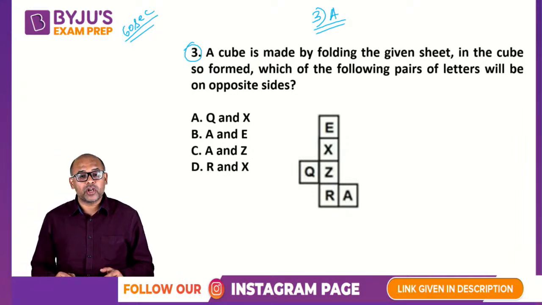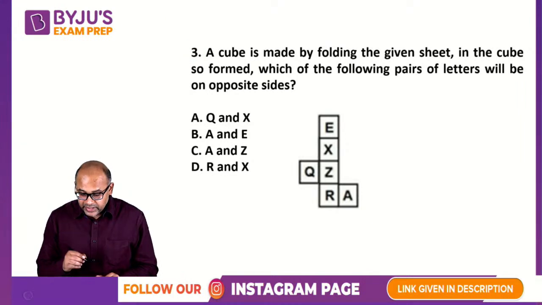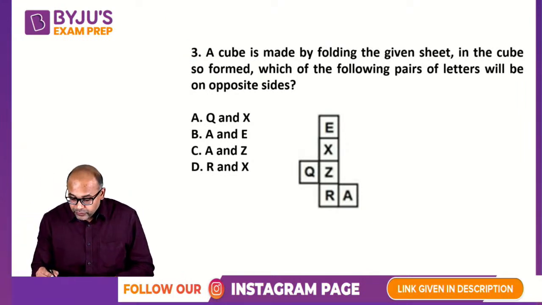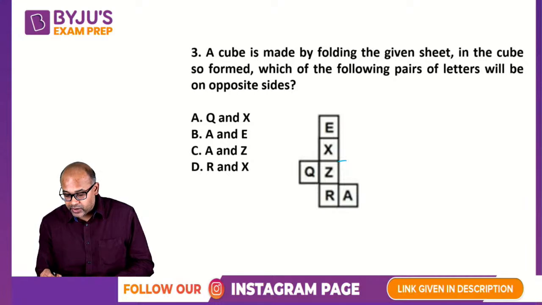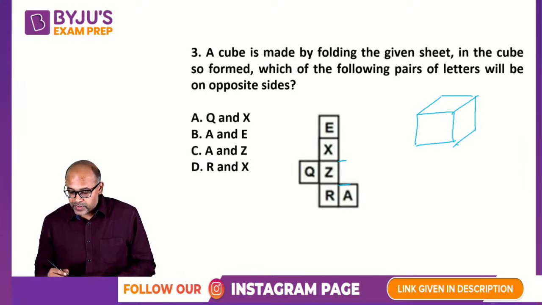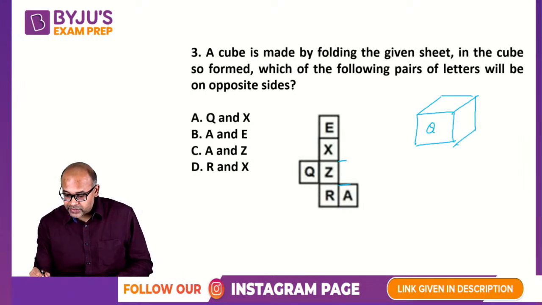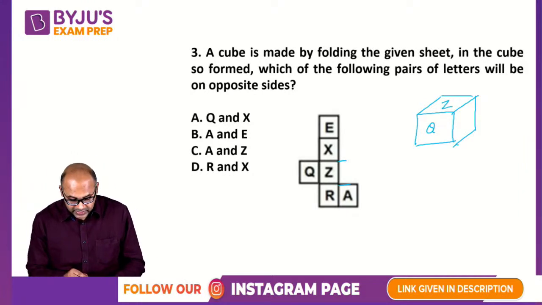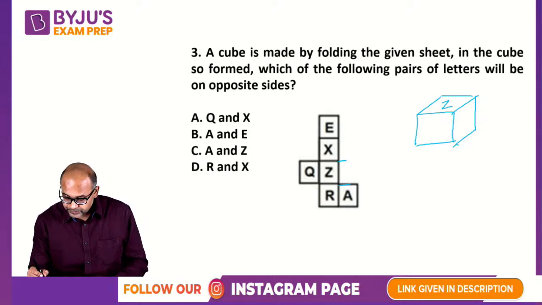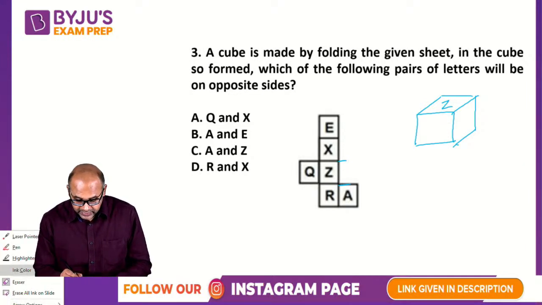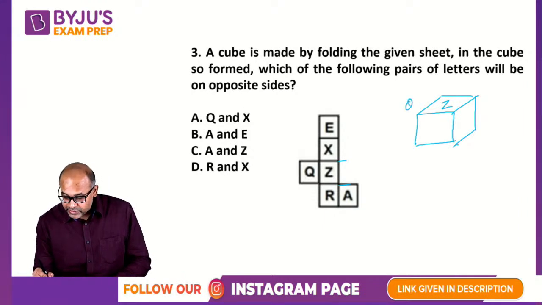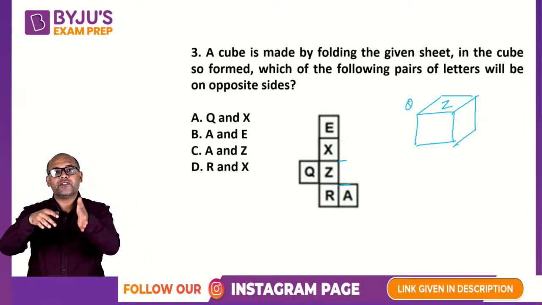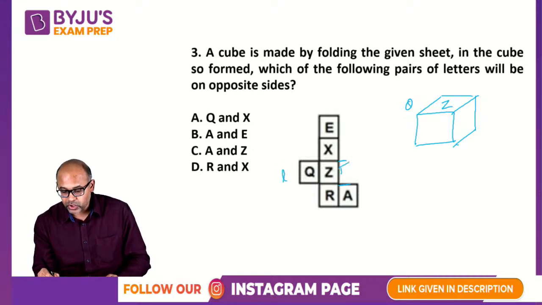Okay, so almost all of you are getting the right answer. The correct answer is option D. Let's see what happens here. See, when you fold this, one will come here and one will come here. So, when I draw this three-dimensional figure, okay, so let us say this is your Q and this is your Z. Let me change this for you to understand this easily. Let me call this side as Q. So Q and Z, so left side and top. So this is your left, this is your top.